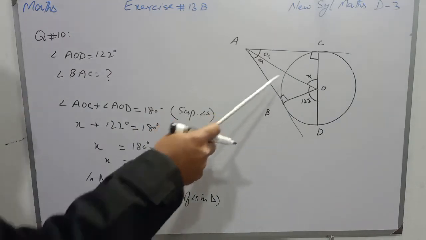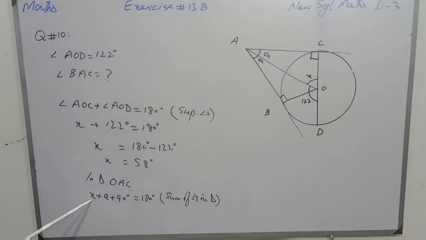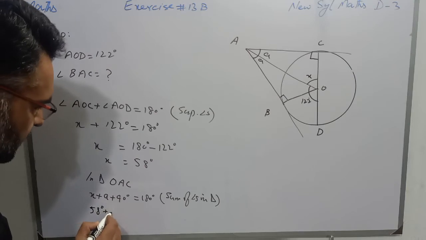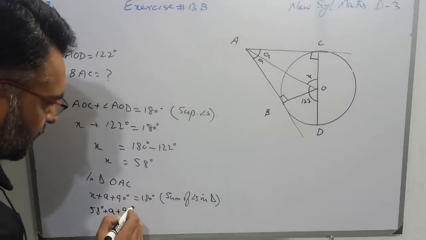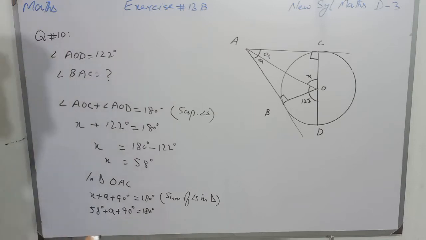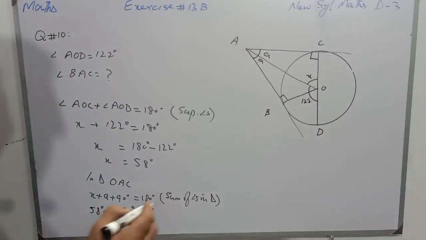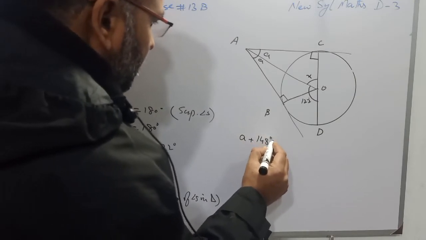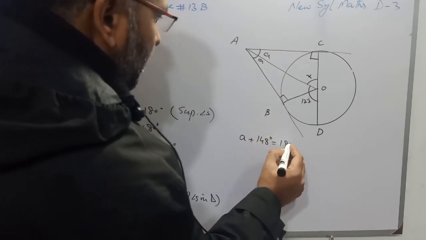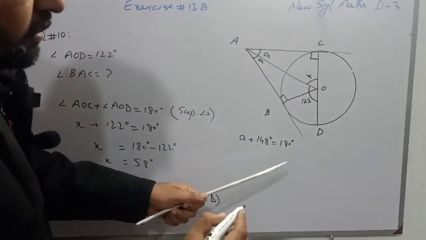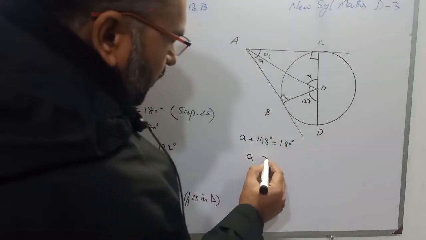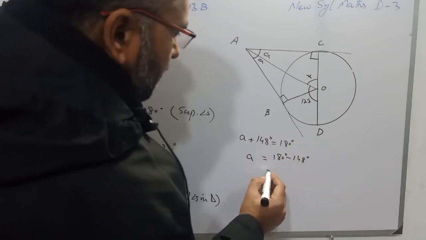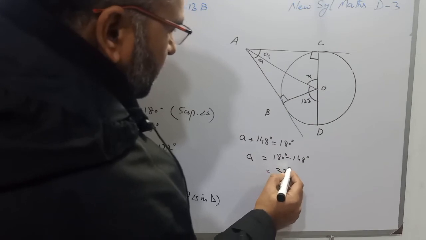The value of angle X is 58 degrees, so in place of angle X we will write 58 degrees. 58 degrees plus A, which we have to find, plus 90 degrees is equal to 180 degrees. Students, the sum of 58 and 90 is 148. So A plus 148 degrees is equal to 180 degrees. Transfer this 148 to the other side and it will become minus. So A will be 180 degrees minus 148 degrees, and that will be 32 degrees.